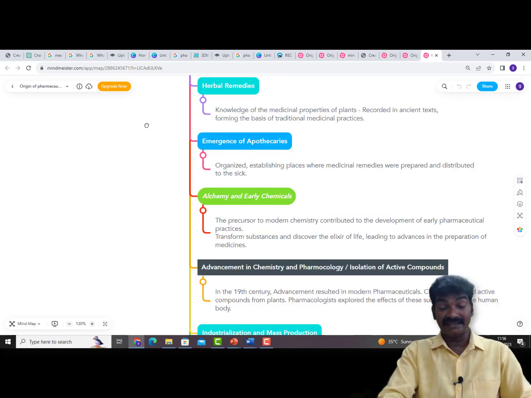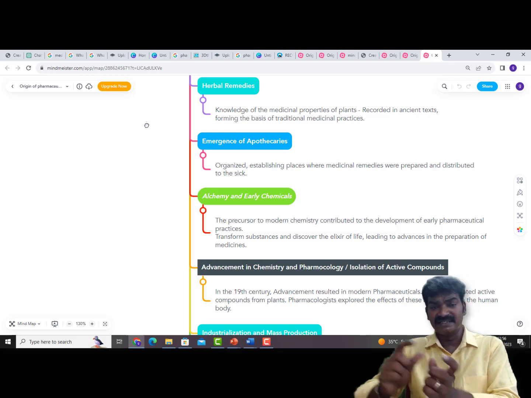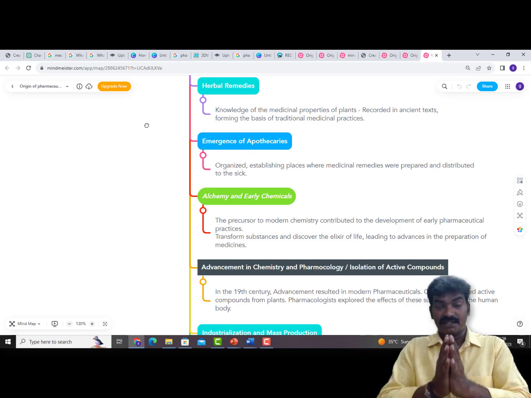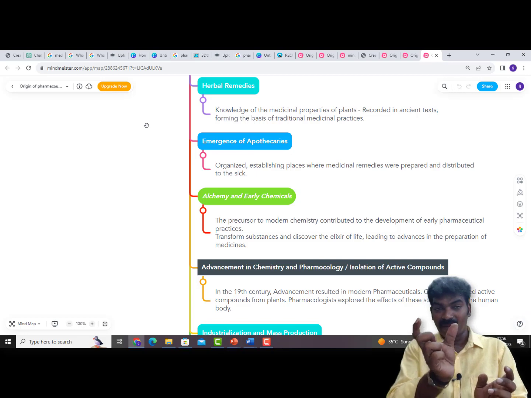And then the emergence of apothecaries. What is the term apothecaries? They are the ones who formulate and process the drug and sell the drug in the market. Okay, this started very long back. So the apothecary is the base for all of today's market.